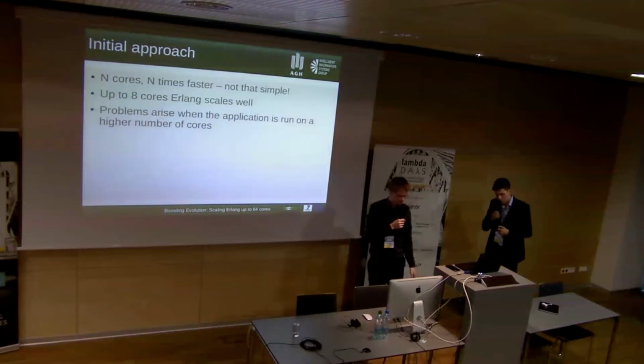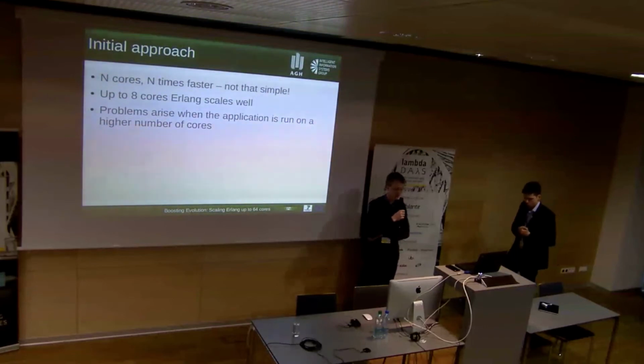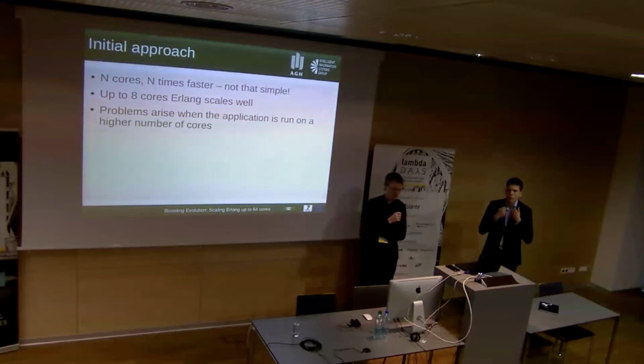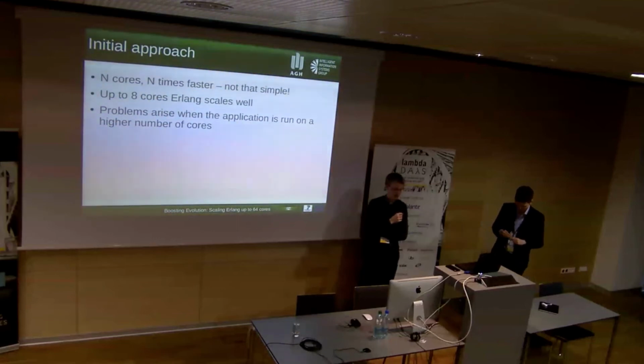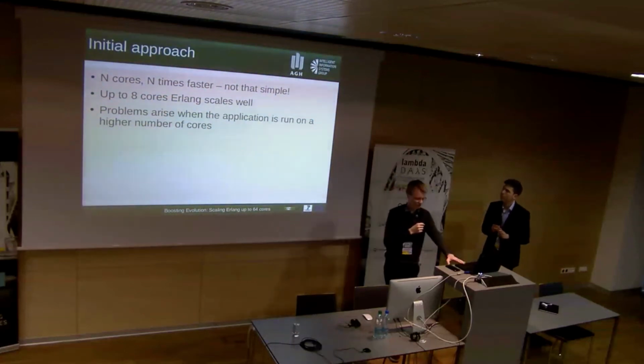So there is a belief that if you have an Erlang program and you run it on n cores, it should run n times faster than on a single core, but it's not completely true. From our experience, up to 8 cores, the parallelization is achieved quite easily, but when we try to add more cores, we run into problems, which we'll describe now.